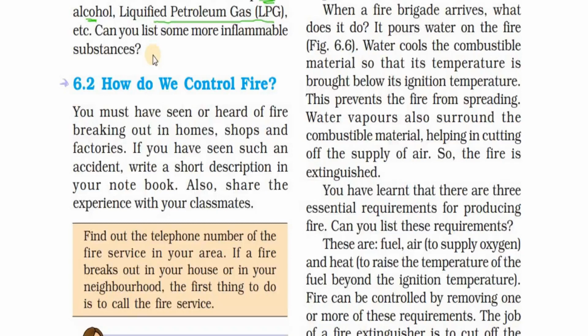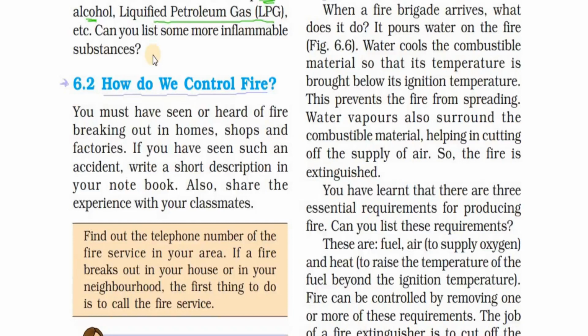Okay friends, now let us understand how we will control fire. If the fire is small, we can control it on our own. We can add water to the fire and douse it out, or we can cover it with a blanket and douse it out. We are going to see the scientific reason behind how fire can be extinguished.